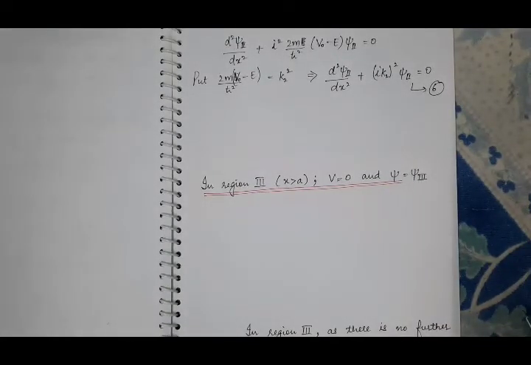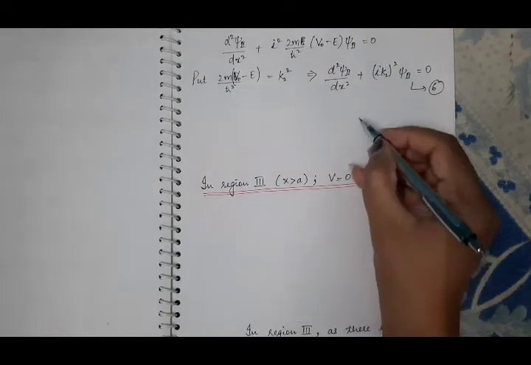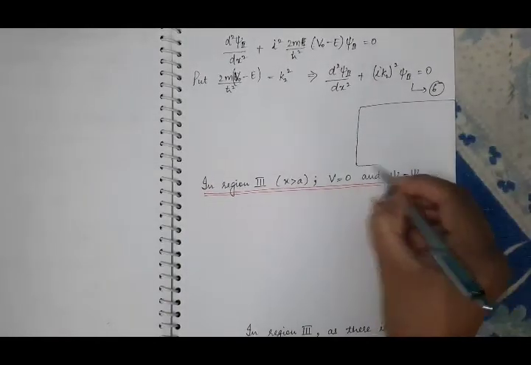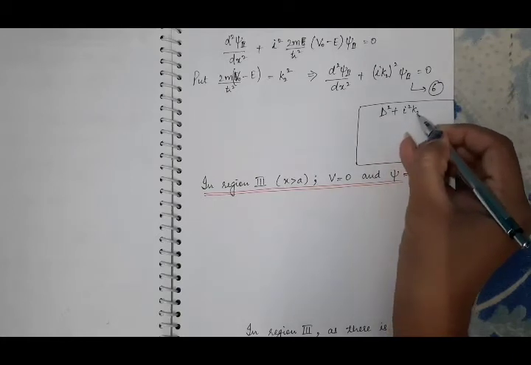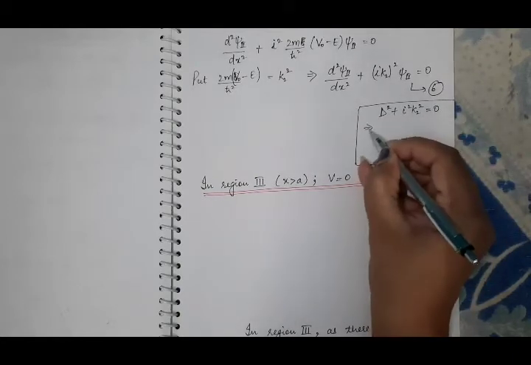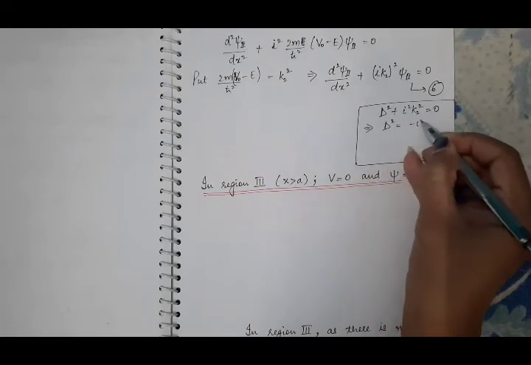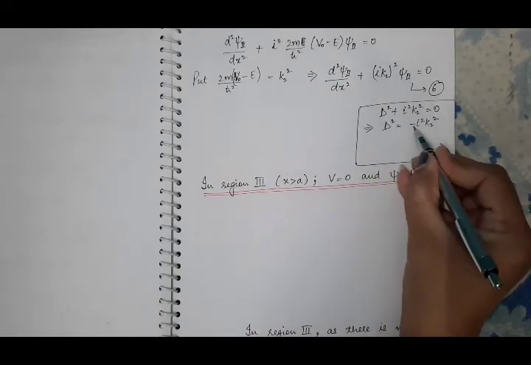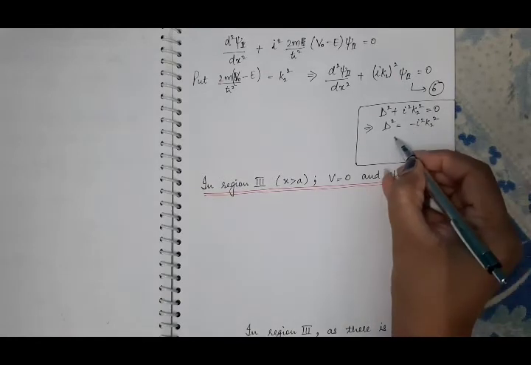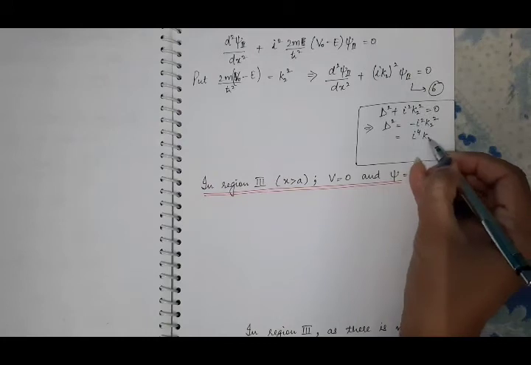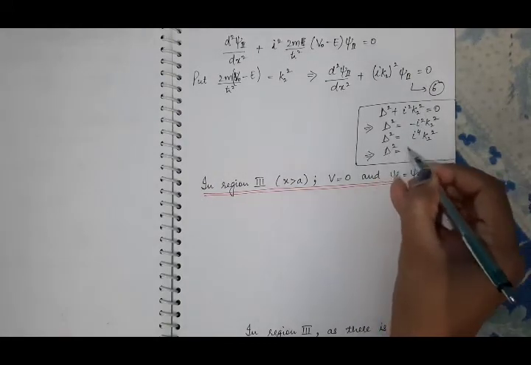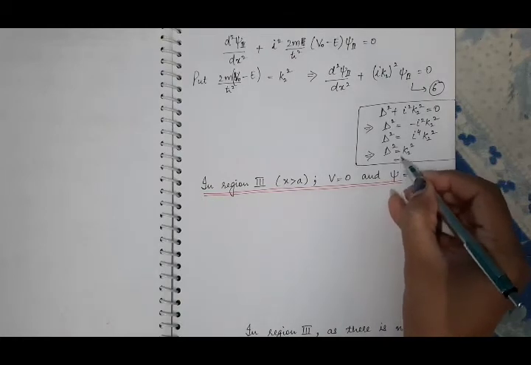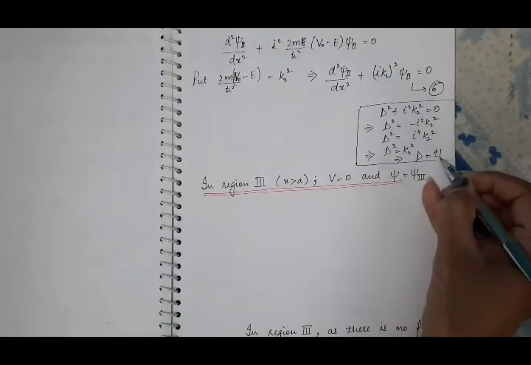Again, what will be the solution of this equation? According to the auxiliary equation, write the auxiliary equation. It will be D square plus iota square k2 square equal to 0. So D square will be minus iota square k2 square. This minus you can write as iota square. So iota square into iota square will be iota 4, and iota 4 is 1. So D square is equal to k2 square, and D will be equal to plus minus k2.